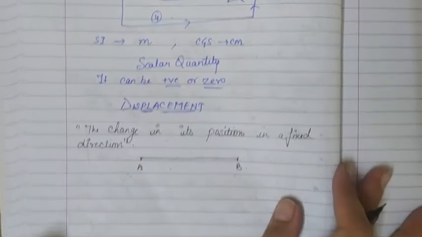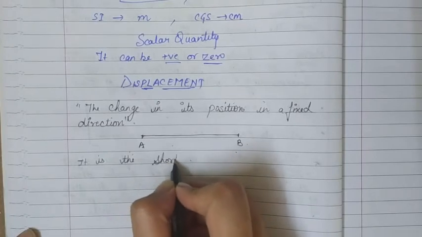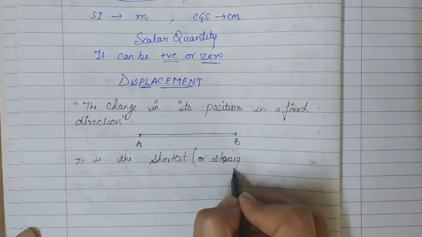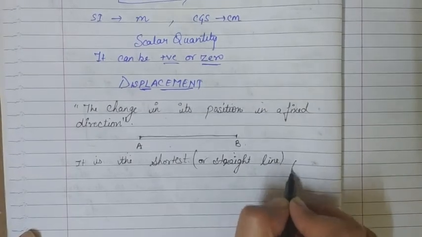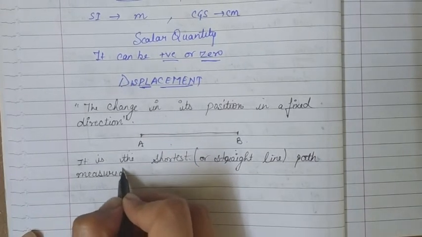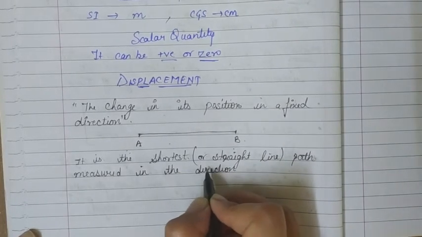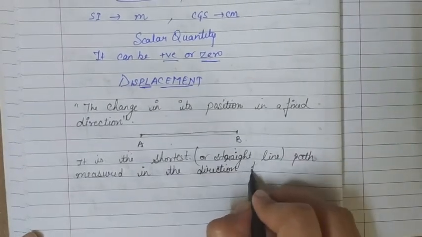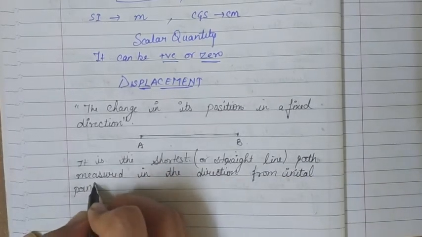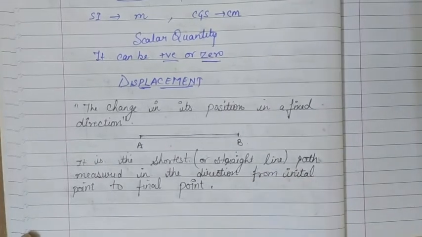Or we can also define it as the shortest, that means straight line path, measured in the direction, ध्यान रखना है, measured in the direction from initial point to final point. So this is called displacement.